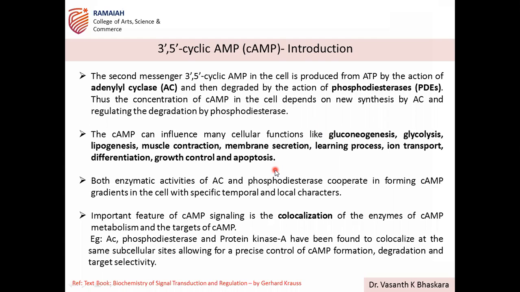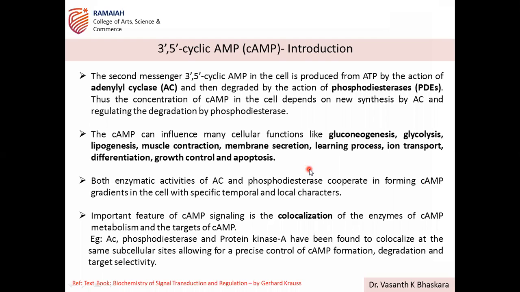So cAMP can influence many cellular physiological events. It is associated with gluconeogenesis, glycolysis, lipogenesis, muscle contraction, membrane secretion, learning process, ion transport, differentiation, growth control, and apoptosis. All these physiological events are associated with cAMP levels in the cell.